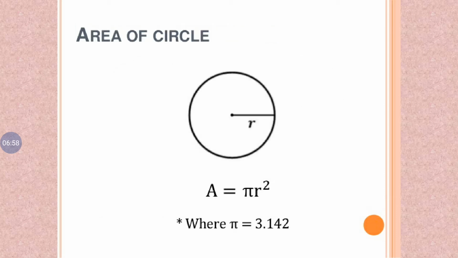Next is the area of a circle. The formula is A equals pi r squared.